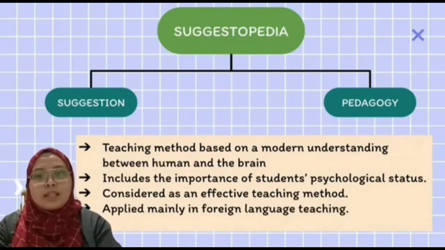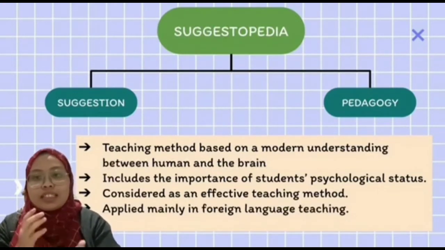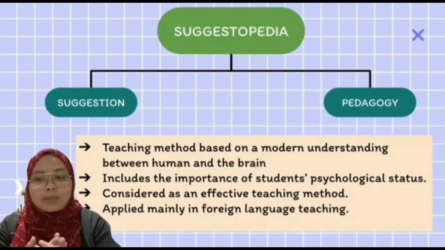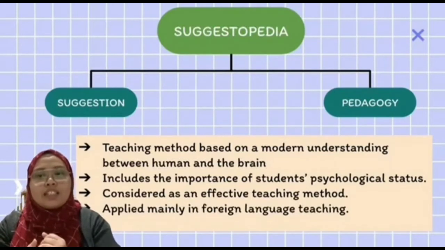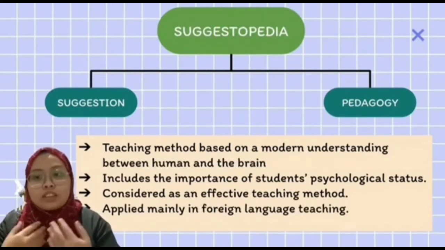This teaching method is based on a modern understanding of the human brain. It includes the importance of psychological status. In addition, it is considered an effective teaching method. This method is based on the power of suggestion in learning. Teachers can use suggestion in the class to improve the positive vibe among the students.